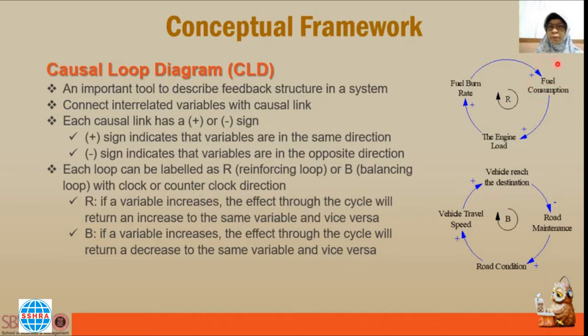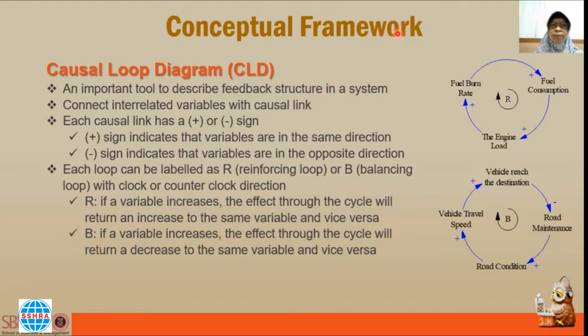And if the fuel consumption is high, it is usually because the engine load is high, and this continues to grow as the arrow direction here.